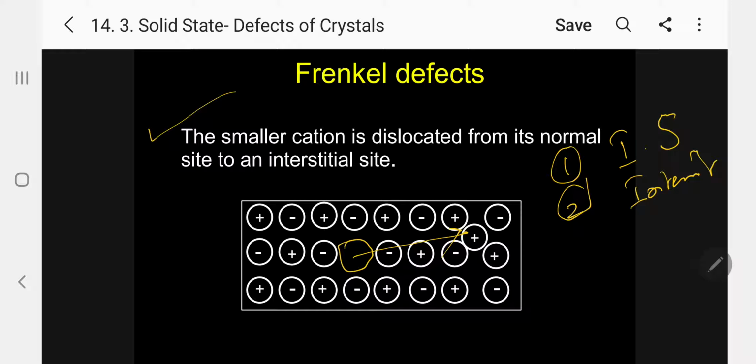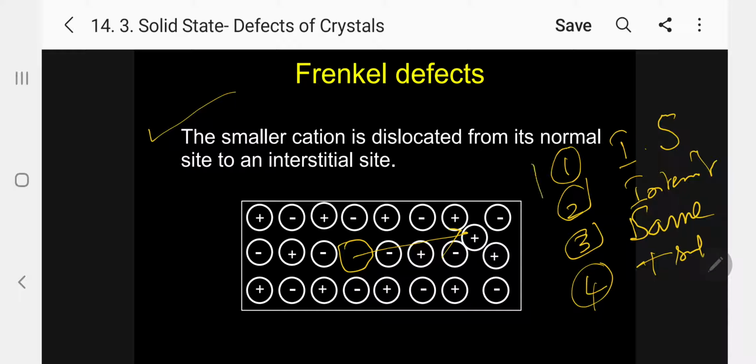Interstitial defect or intrinsic defect we have discussed. Here the density will be same, that is, it is not changed. Number 4, in these Frenkel defects, the cation will be smaller when compared to anion.